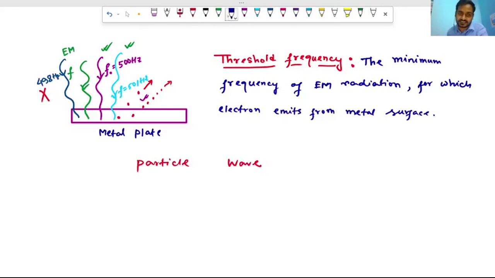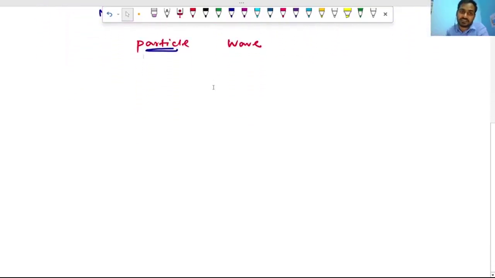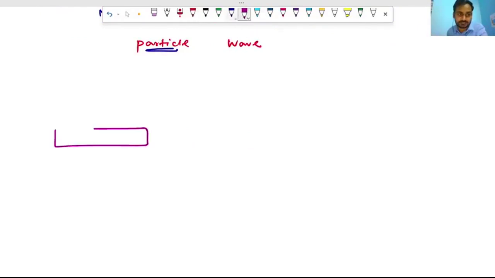In this case, light shows its particle nature. We will discuss the particle nature of light. As we had the metal surface, and the light wave incident on it, suppose its frequency is f.